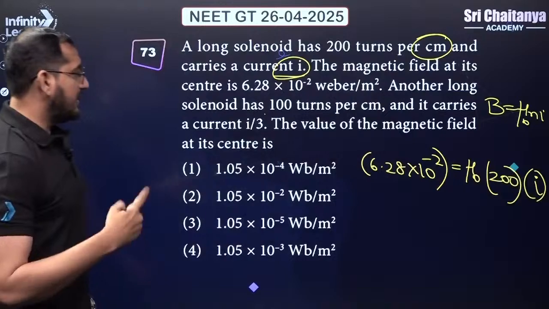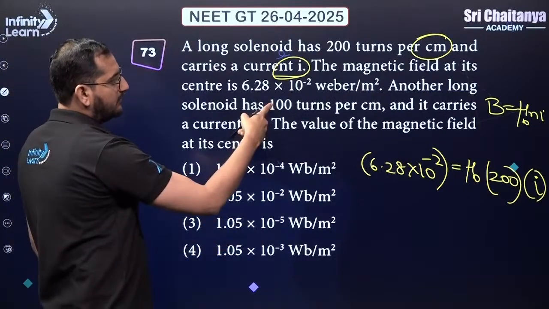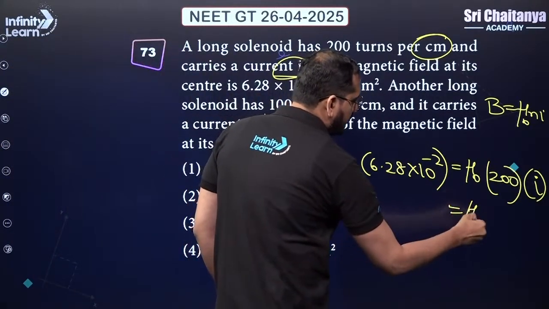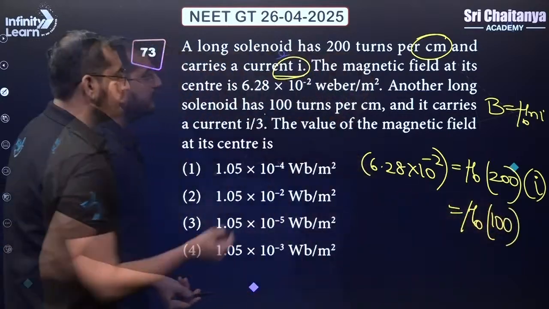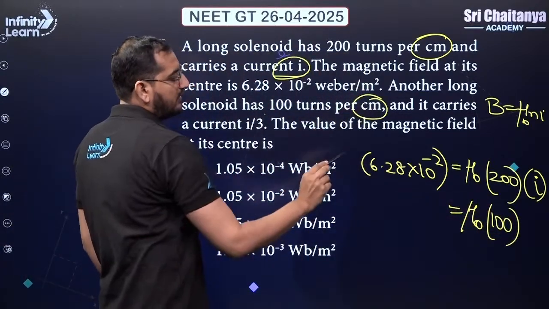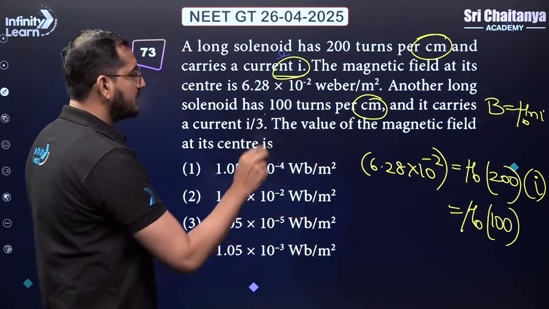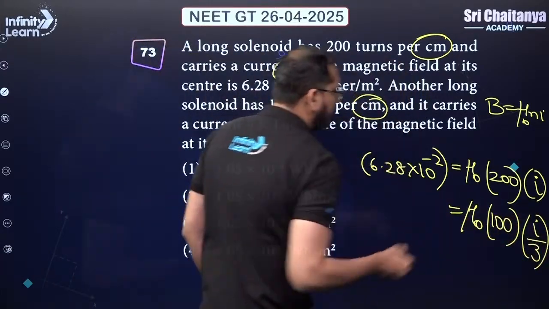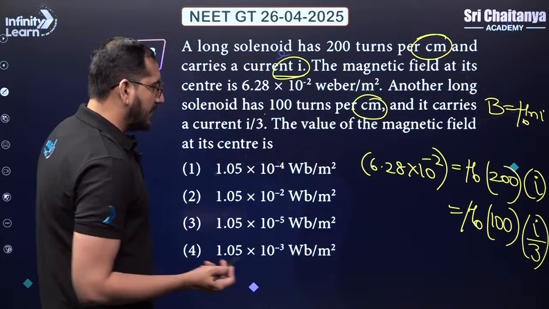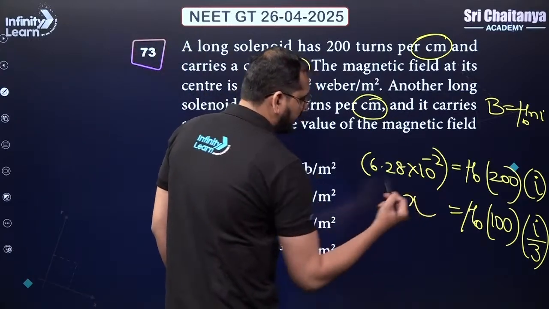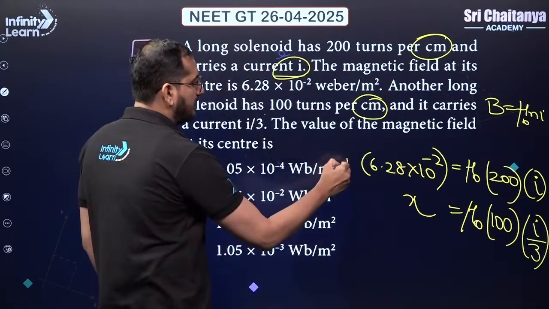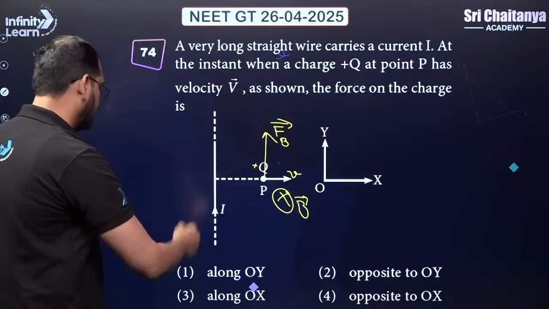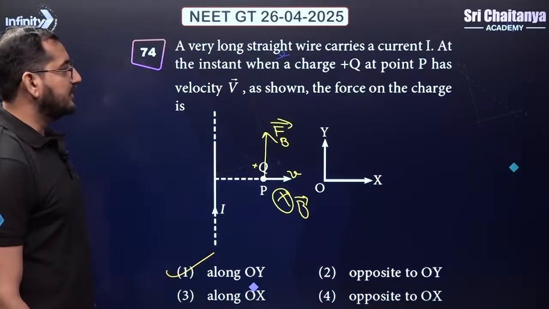And now there's another solenoid for which the value of small n I'm going to use as 100. So this is mu naught. This is 100. This is also per centimeter. Not to worry. Eventually I'm going to divide the equation. Centimeter will get cancelled out. Current is I by 3. We need to calculate the magnetic field. Let's say this magnetic field is X. Okay. So case number 1, this is the equation. Case number 2, this is the equation. What we want to calculate.